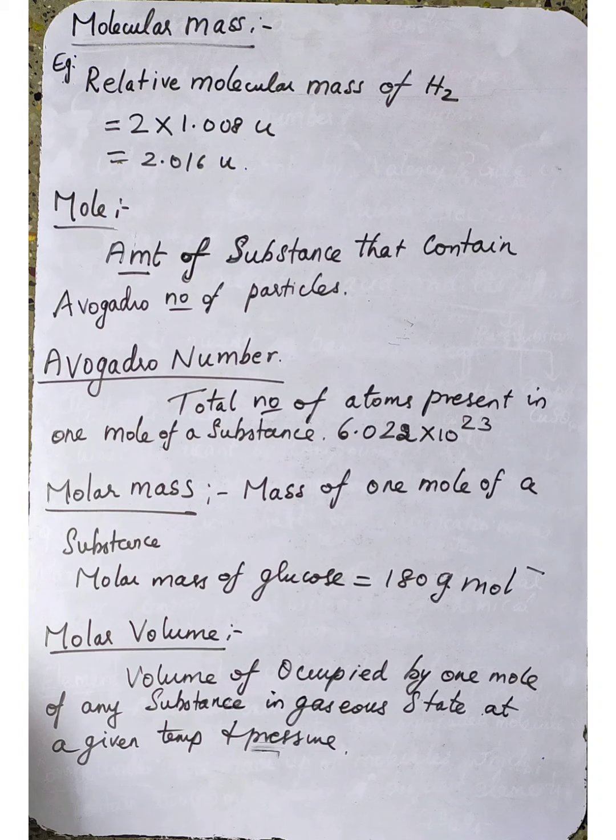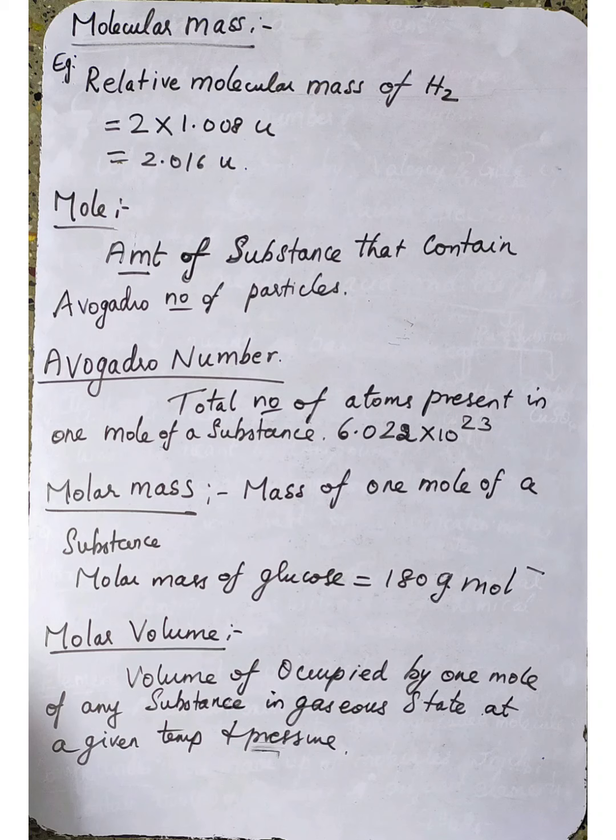It is given in your book at 273 Kelvin and 1 bar pressure, where 1 bar pressure means 1 lakh pascals. That volume, expressed in liters, is 22 point, what is that?